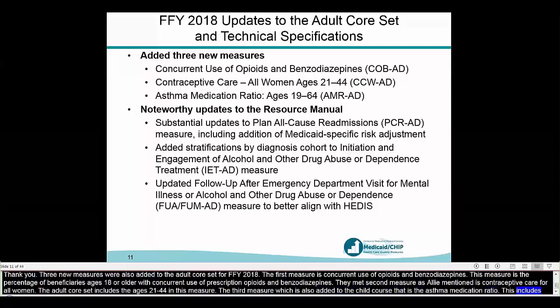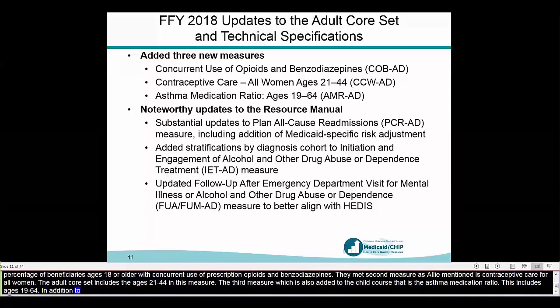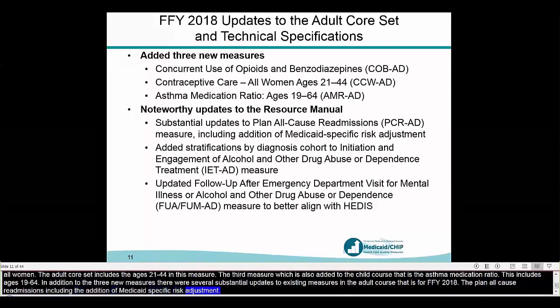In addition to the 3 new measures, there were several substantial updates to existing measures in the adult core set for FFY 2018. The planned all-cause readmissions measure had several updates this year, including the addition of Medicaid-specific risk adjustment. The initiation and engagement of alcohol and other drug abuse or dependence treatment measure now includes stratifications by diagnosis cohort.